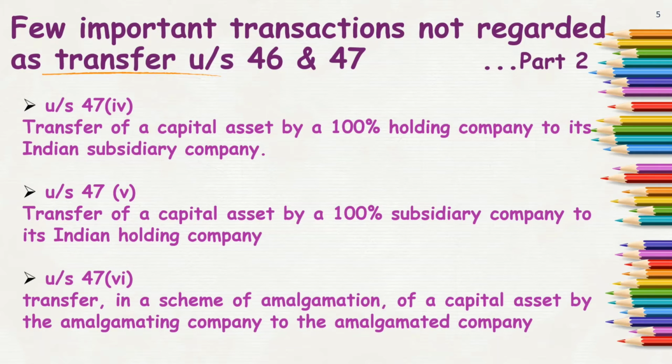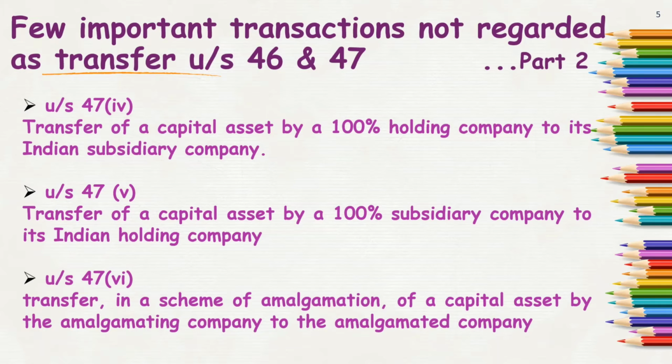So when I am the holding company and I am giving any such asset to my 100% subsidiary company, in which I am holding 100% shares, then I become a 100% holding company. In this case I can give my capital asset and it will not be regarded as transfer, but it should be an Indian subsidiary company. The holding company can be Indian, foreign, anything, but the subsidiary company should be Indian.